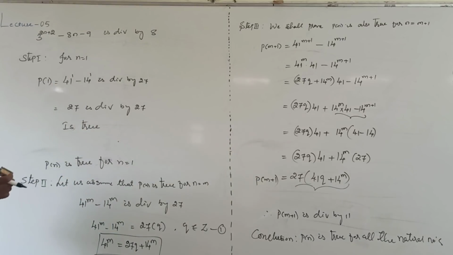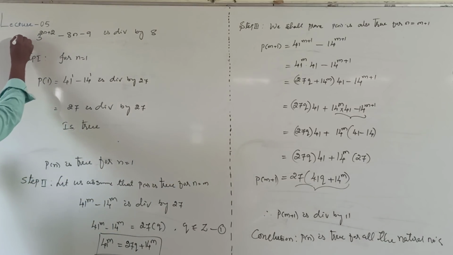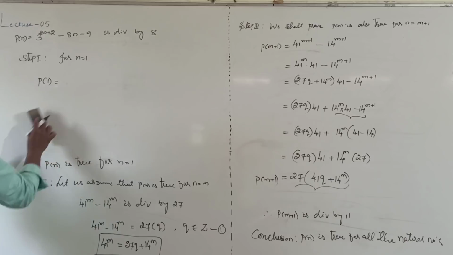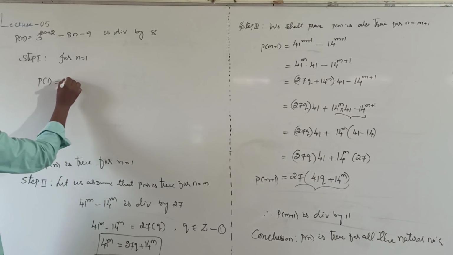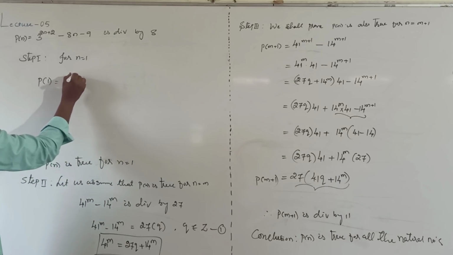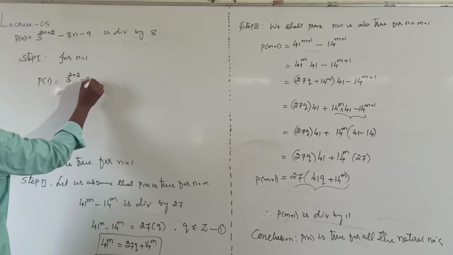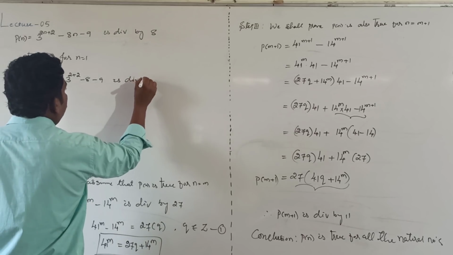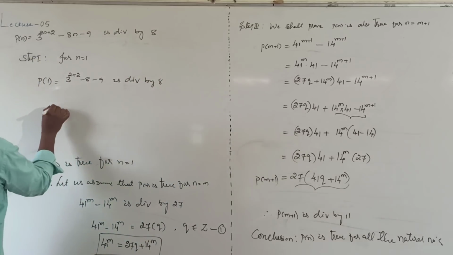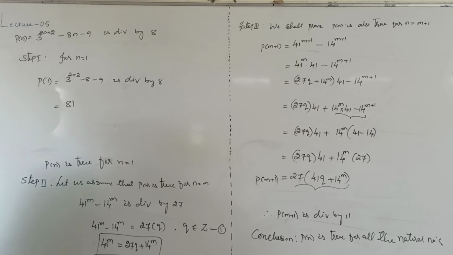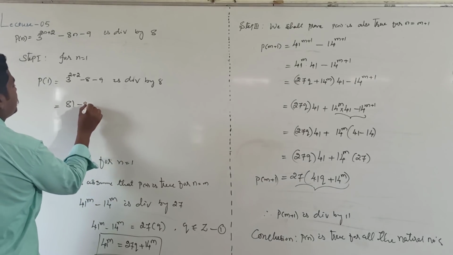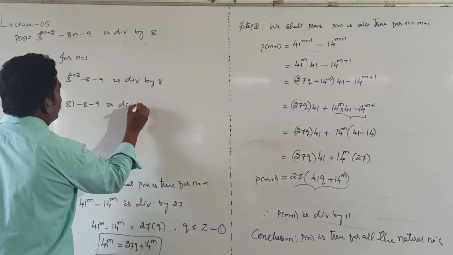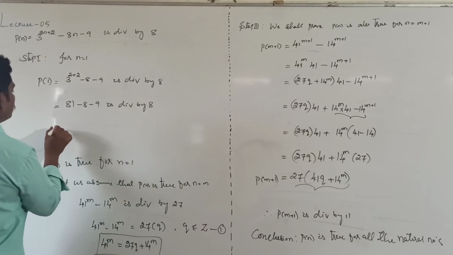Same procedure. Take this as P of n. Now put n value 1, then it will be 3 power 2 plus 2 minus 8 minus 9 is divisible by 8. It will be 81, 3 power 4 minus 8 minus 9 is divisible by 8.